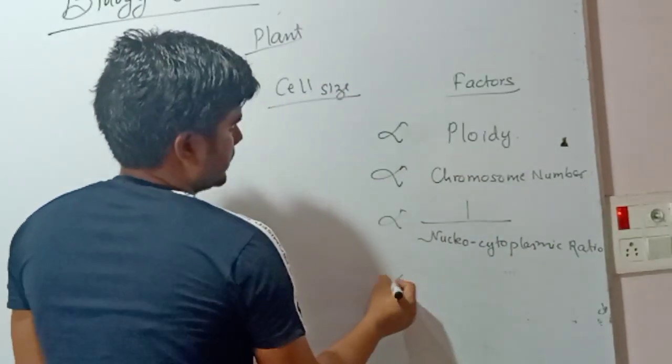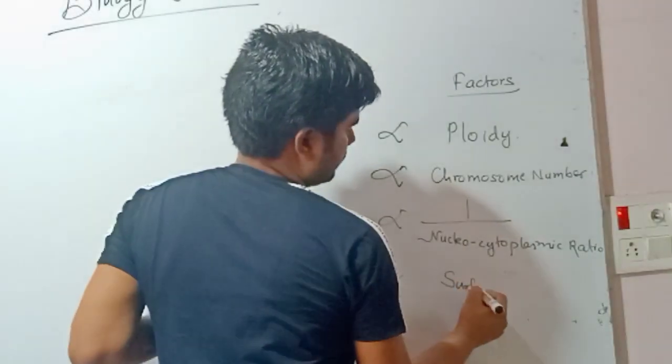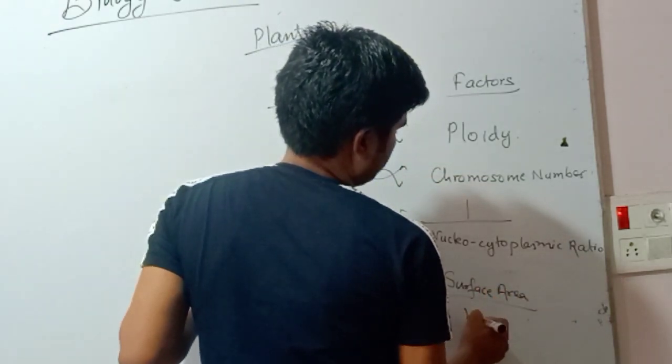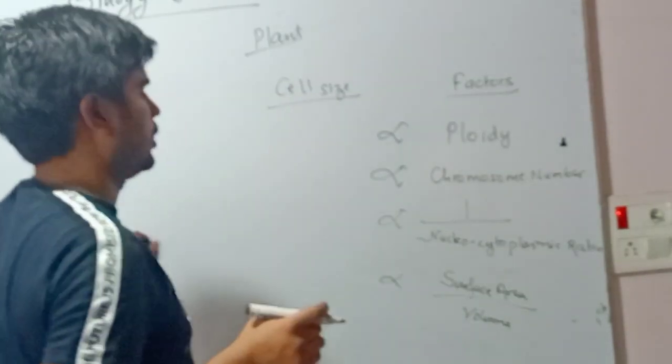The fourth point, it is directly proportional to surface area to volume. Surface area to the volume.